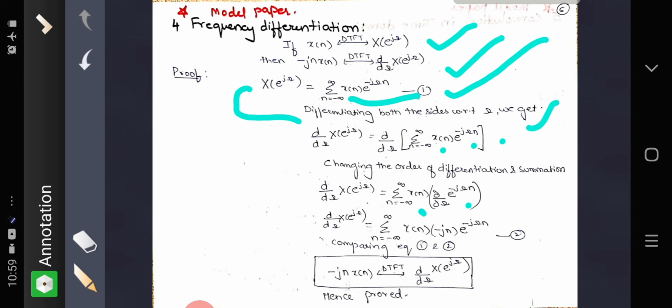So comparing equation 1 and 2, in place of X of e raised to j omega, you have d by d omega of X of e raised to j omega, and on the right hand side, in place of x of n, you have minus j n into x of n. Therefore the discrete time Fourier transform of minus j n x of n is d by d omega of X of e raised to j omega, hence proved. Thank you.